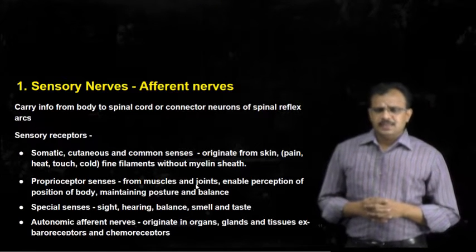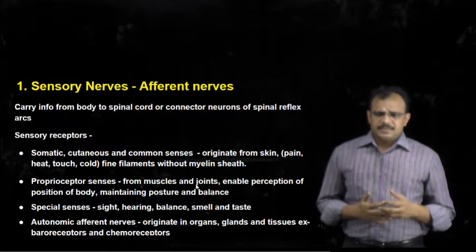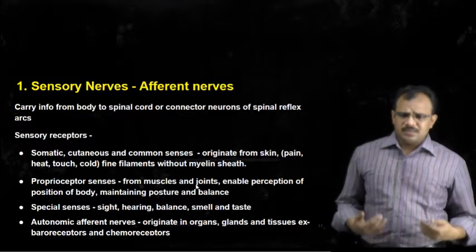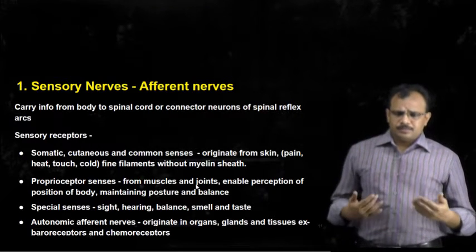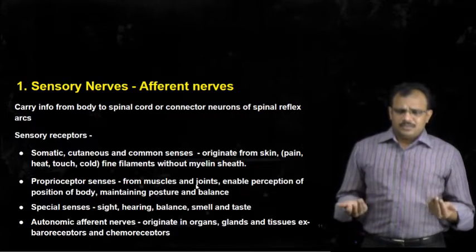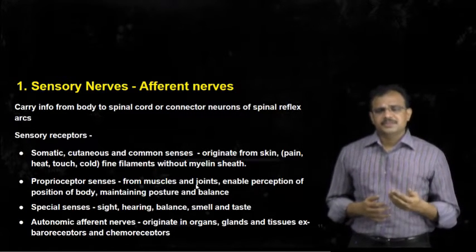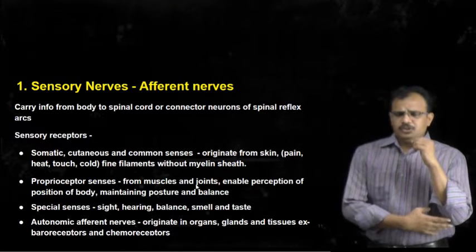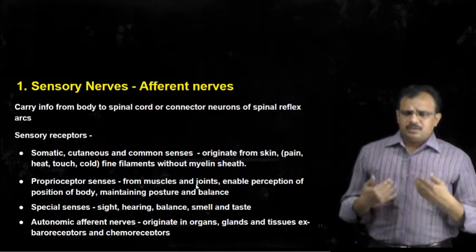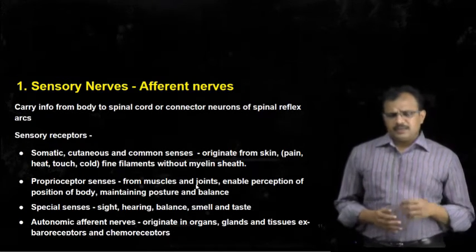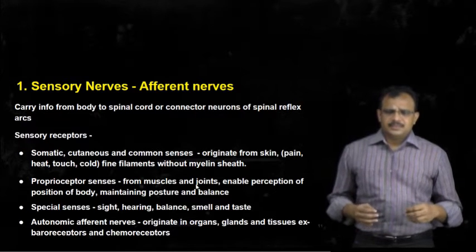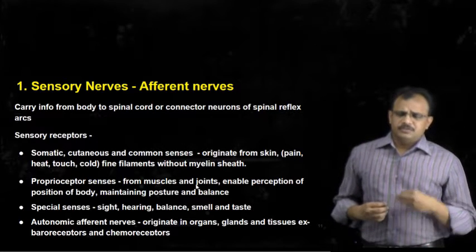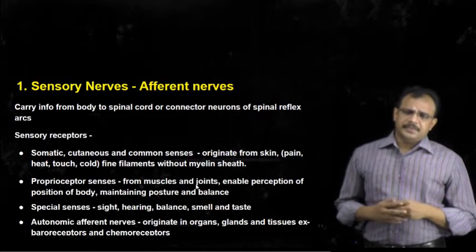These are the senses which originate from the muscles and joints, and based upon these sensory impulses from joints and muscles, the brain can know what our position is, and it will send respective motor impulses to correct our position. Unless we know how our joint is, how our muscles are, we cannot correct or rectify our posture. And this sensation of impulses from these muscles and joints will be carried by these sensory nerves to the spinal cord, and from there to the brain.